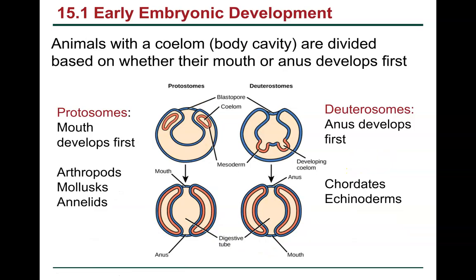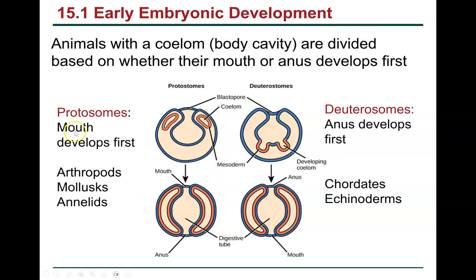All right, continuing on with embryonic development, we've got the words protostome and deuterostome on our study guide. So this you can kind of think of with a joke. Animals are divided by whether their mouth or their anus develops first.